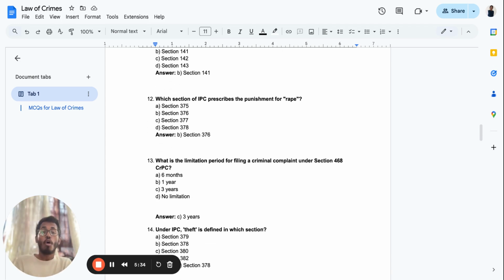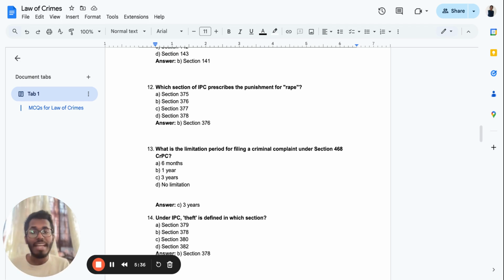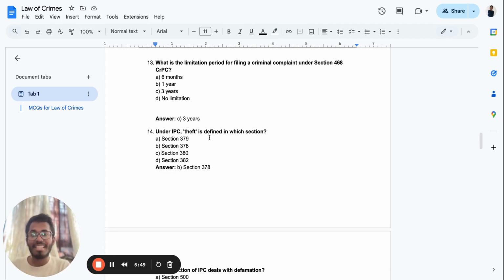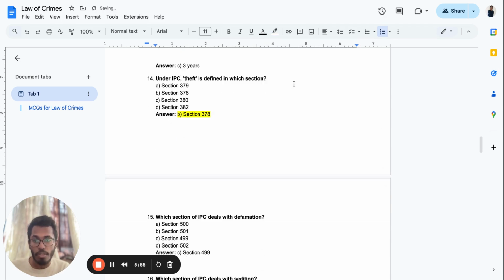Section 376. What is the limitation period for filing a criminal complaint under section 468 CrPC? It is 3 years. Okay, limitation period. So learn the important limitation periods of the old law and new law. It is very important. 14th question. Under IPC, theft is defined in which section? Theft is defined under section 378. Please do learn it. It is very crucial.